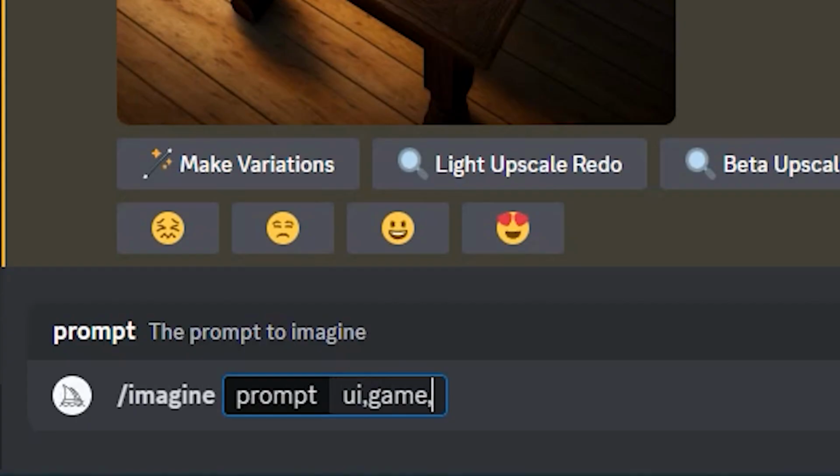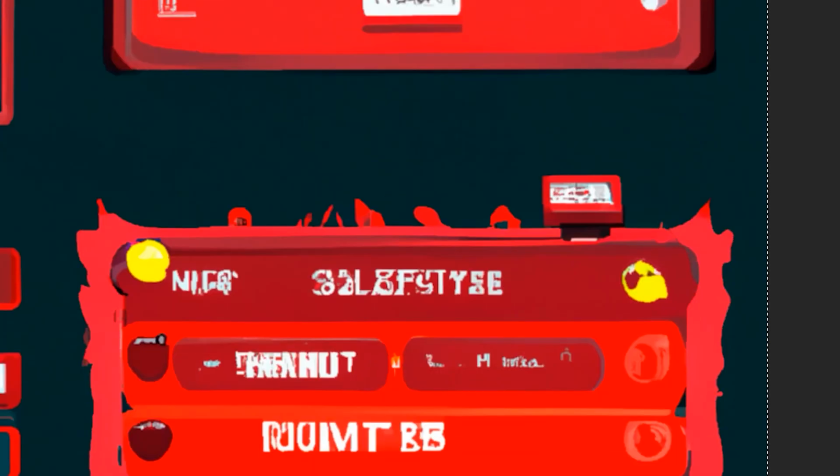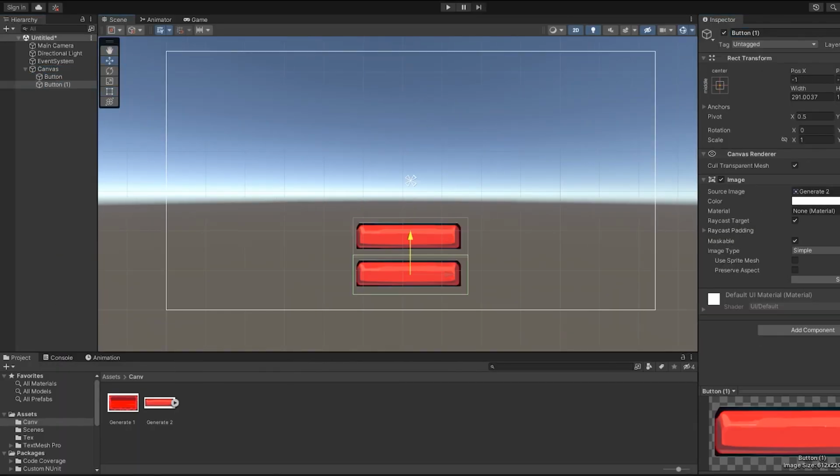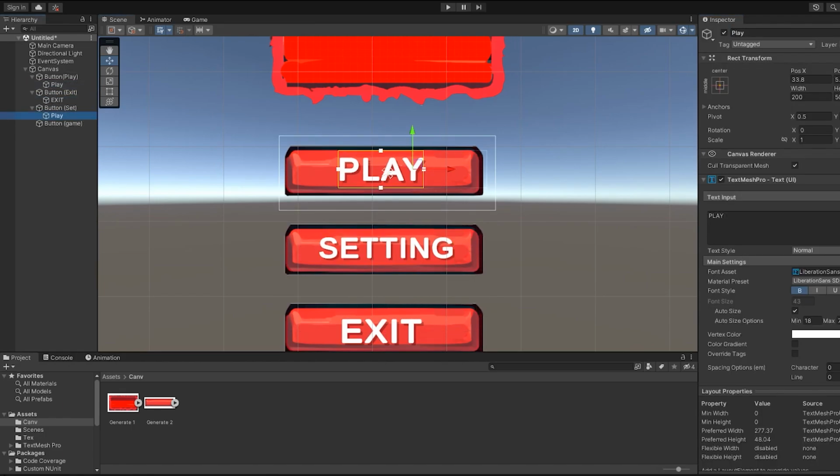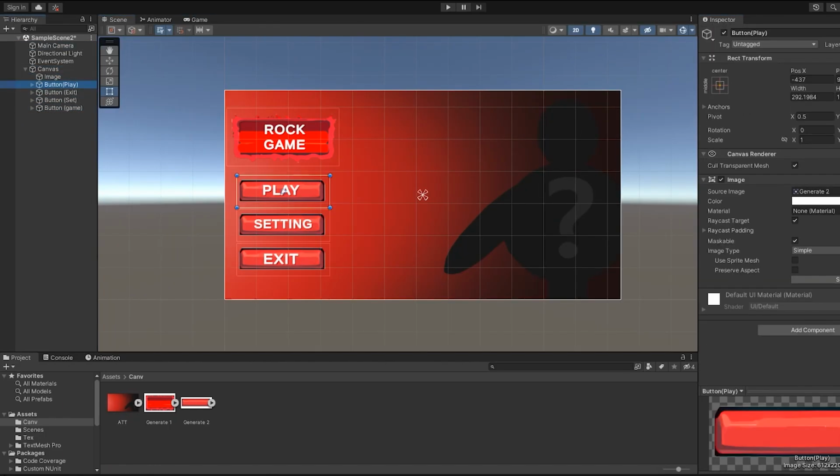Now we're going to create a UI design for our project. I want it to be in a dystopian style. Oh, wow! That's just what we need. Now we take the image, fix it up a bit in Photoshop, add it to our project and voila! We have a complete UI design for our game.